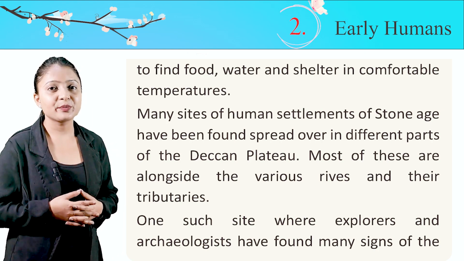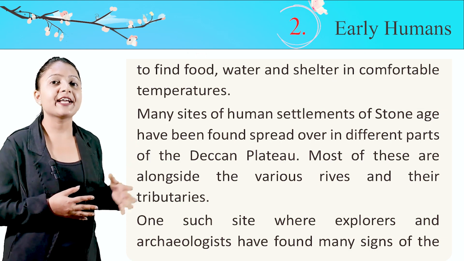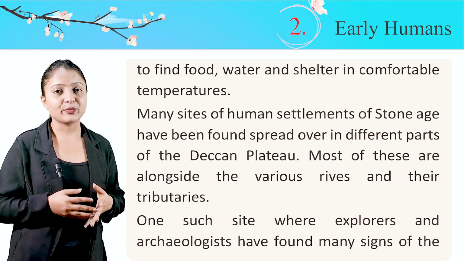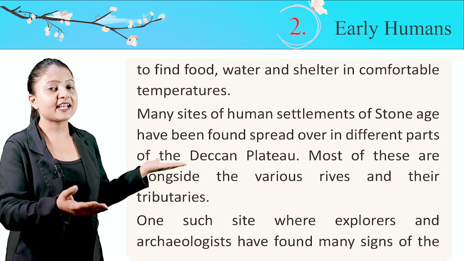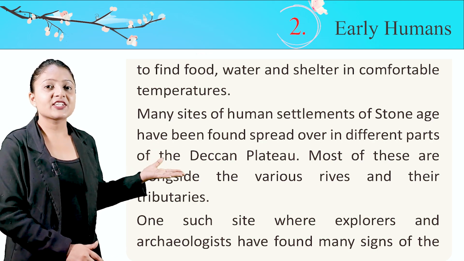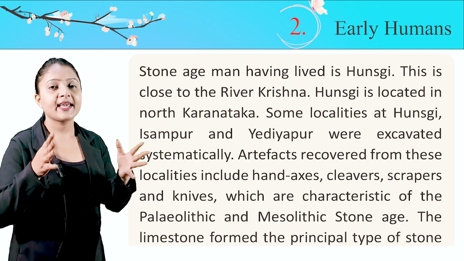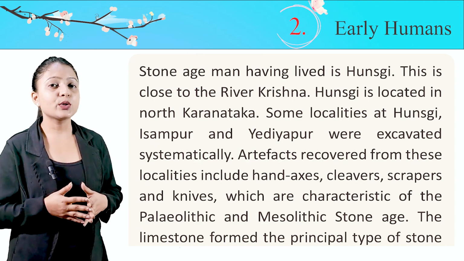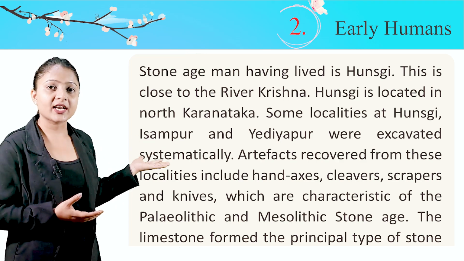Many sites of human settlements of the Stone Age have been found spread over different parts of the Deccan Plateau. Most of these are alongside the various rivers and their tributaries. One such site where explorers and archaeologists have found many signs of Stone Age men having lived is Hansgi. This is close to the river Krishna. Hansgi is located in North Karnataka.